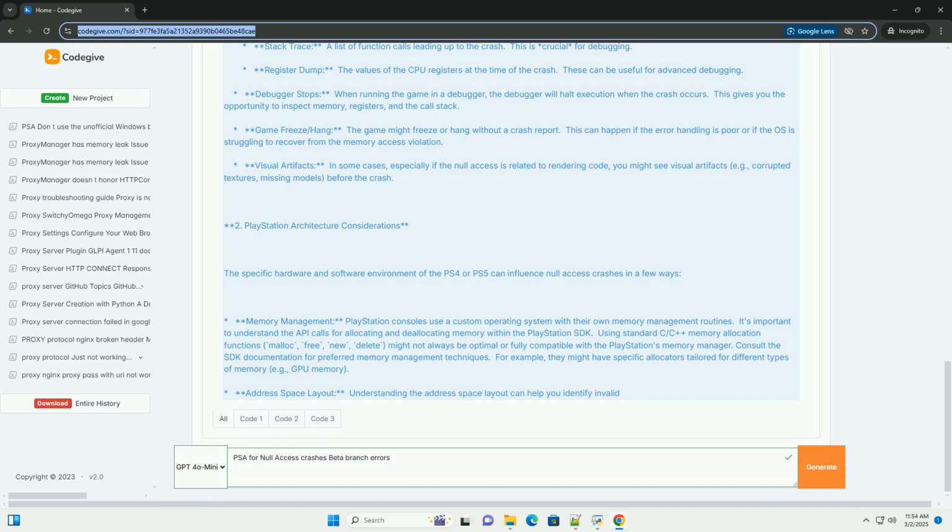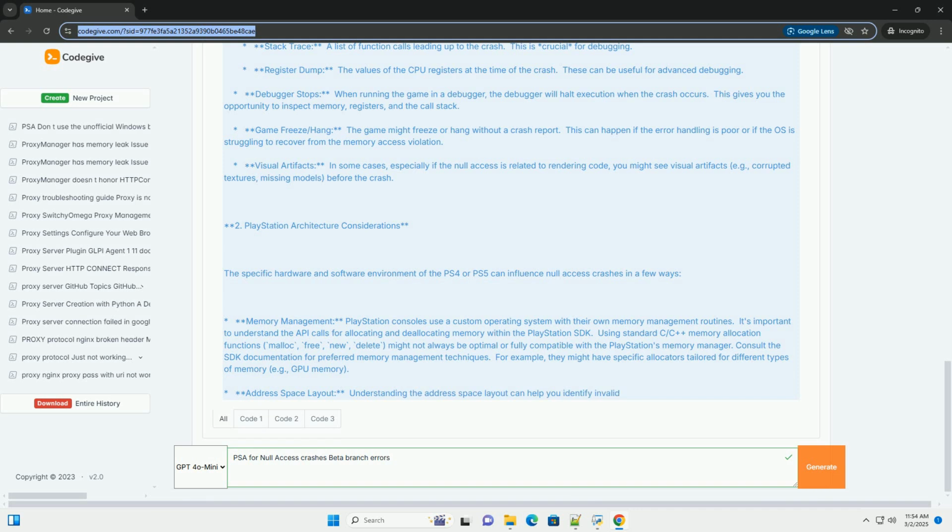Crash report analysis. Carefully analyze the crash reports generated by the PlayStation SDK. Pay attention to the exception type, faulting address, and stack trace. The stack trace is critical because it tells you exactly where the crash occurred and how the program got there.